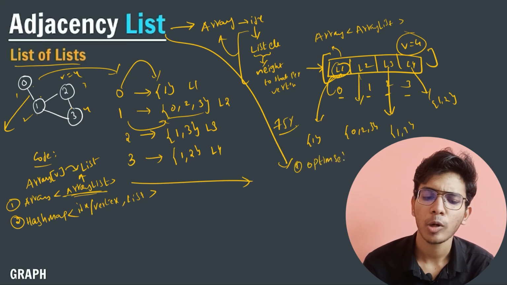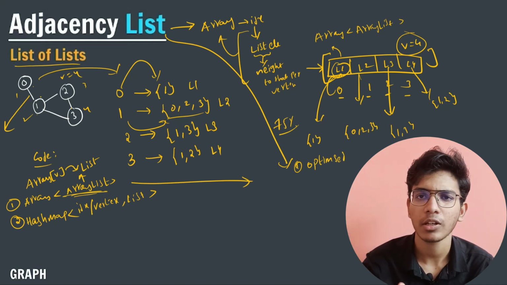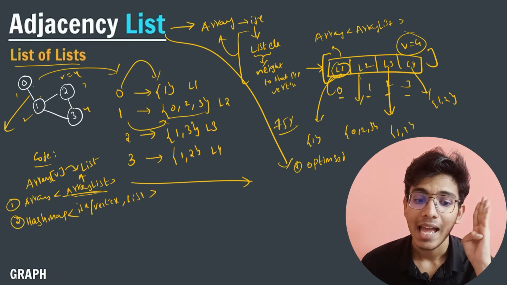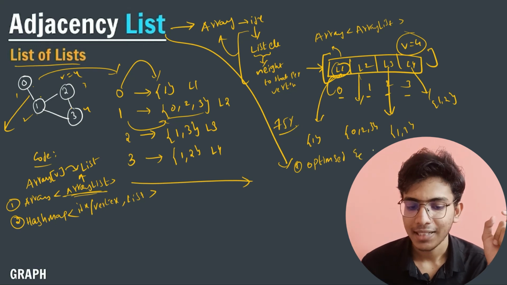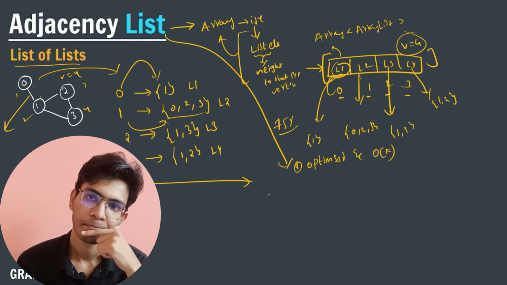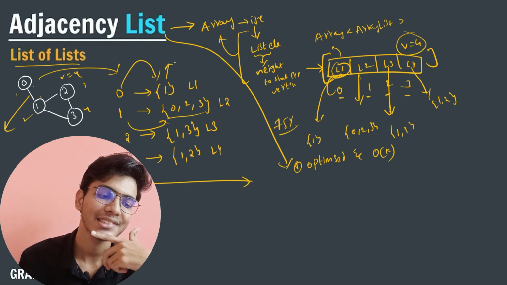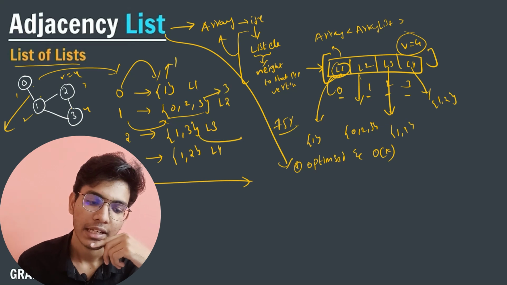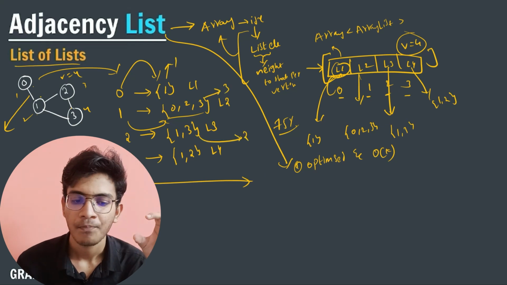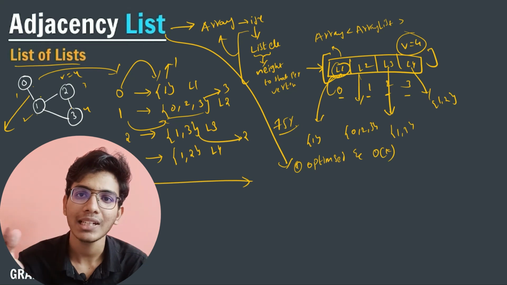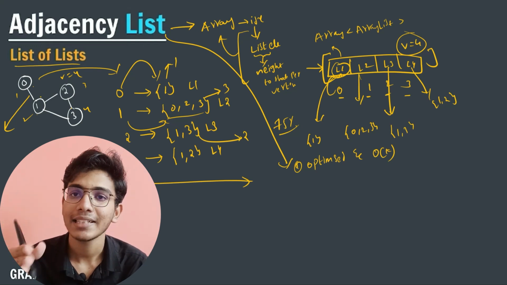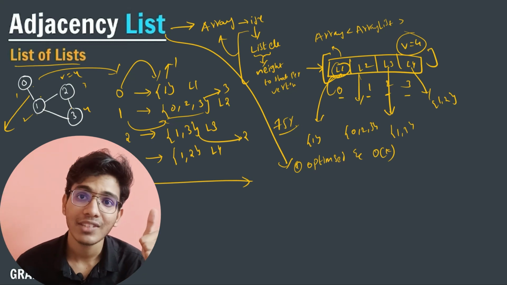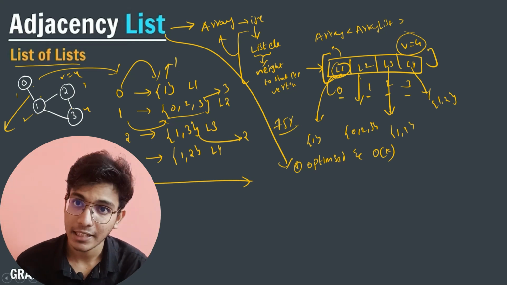The whole approach of creating a graph using the adjacency list method is optimized, and the time complexity will become O(k). And what is k? K is nothing but the size of your list. Here the size is 1, here the size is 3, here the size is 2. So it is totally dependent on the size of the list, and it is not dependent on how many nodes you have. Because of this, it is very optimized in nature.